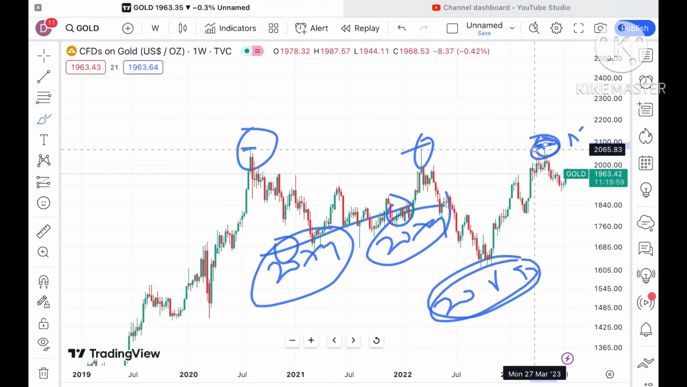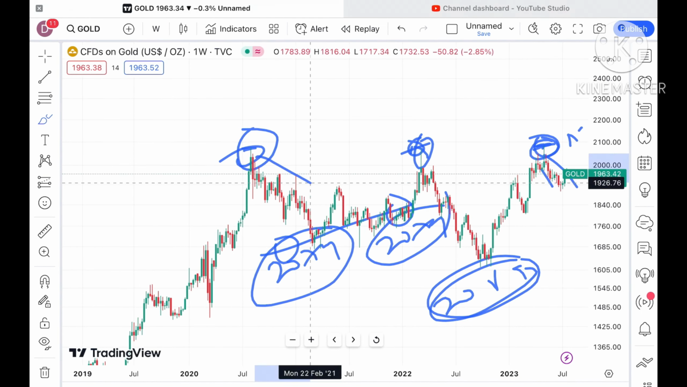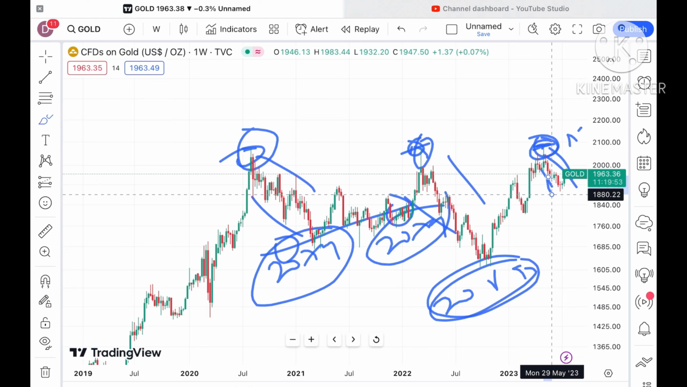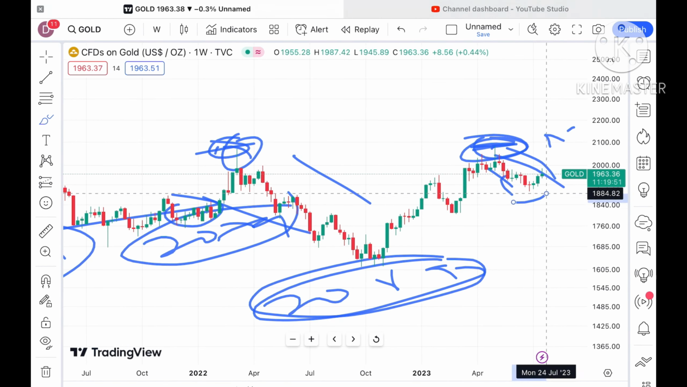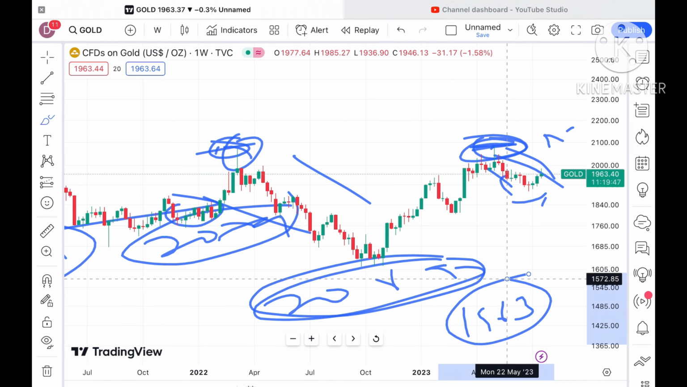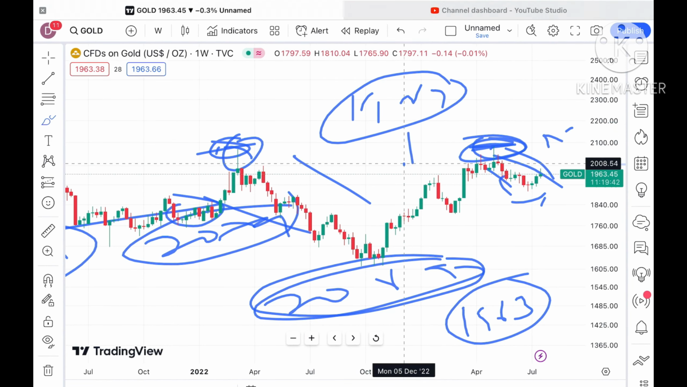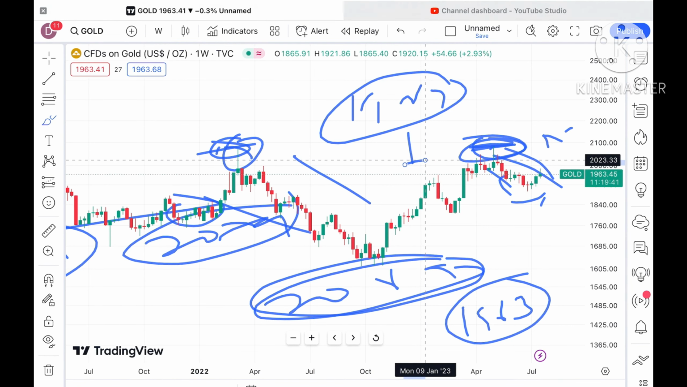After that there is a fall. Whenever it is hitting a high, a sharp fall we have seen, and after that a swing has formed. Yesterday we have seen that it fell from around $1982 to a level of 1963, and now it is trading at a level of 1963.45.